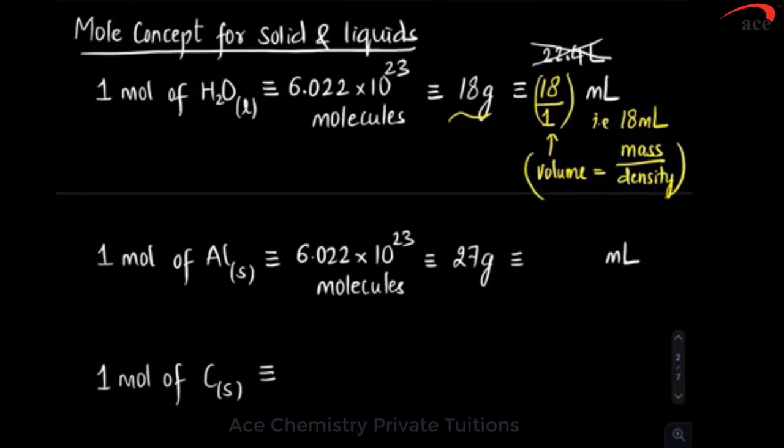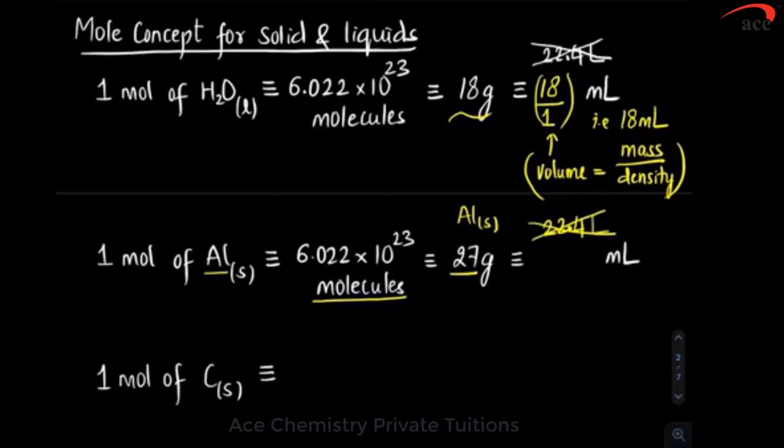Similarly, if you take 1 mole of aluminium solid, it will have 6.02 × 10^23 molecules. Its atomic mass is 27. Because it is made up of only one atom, its molecular mass is atomic mass only. And what will be its volume? Will it be 22.4 liter? Answer is no, because it is solid.